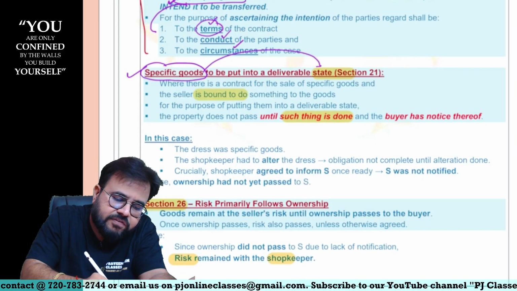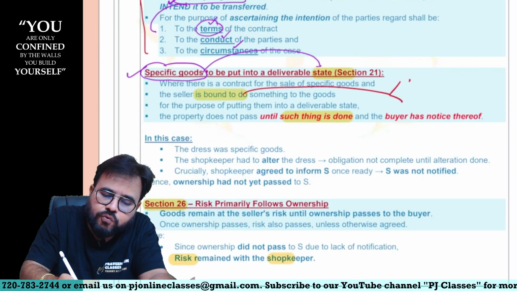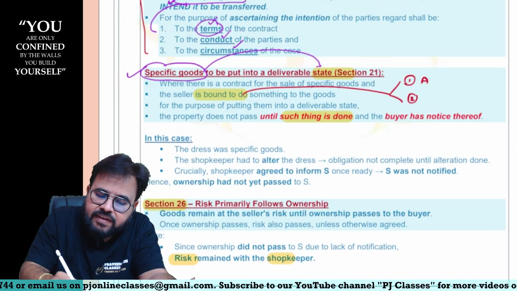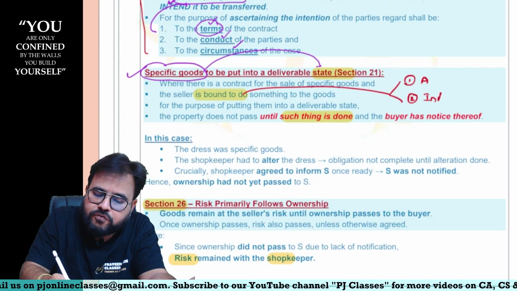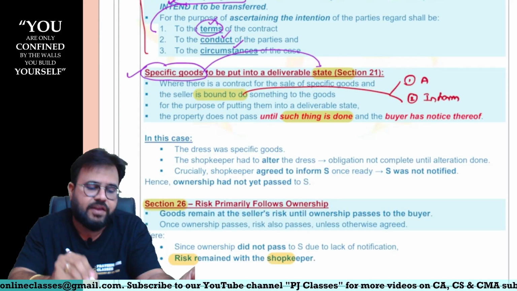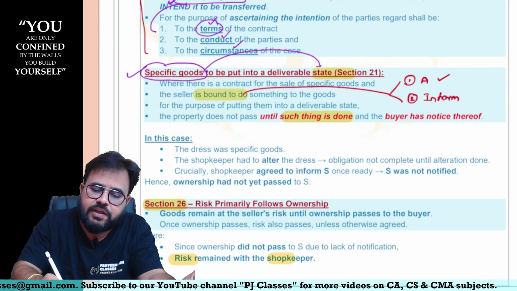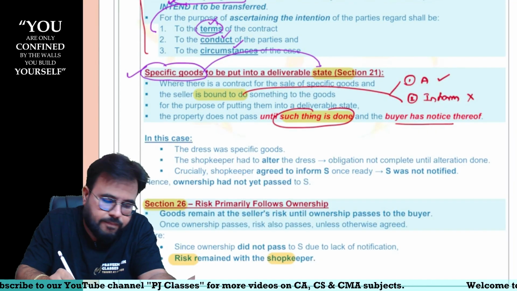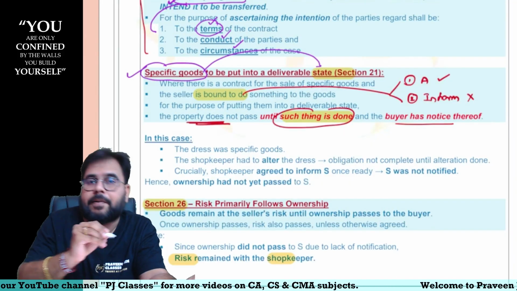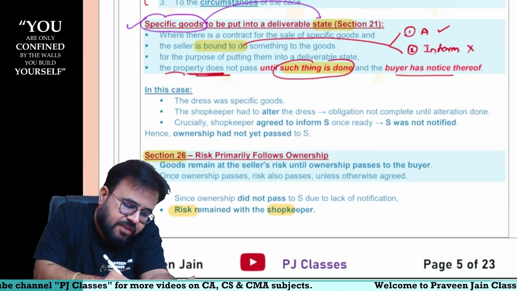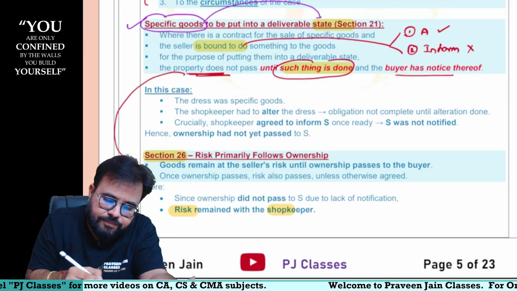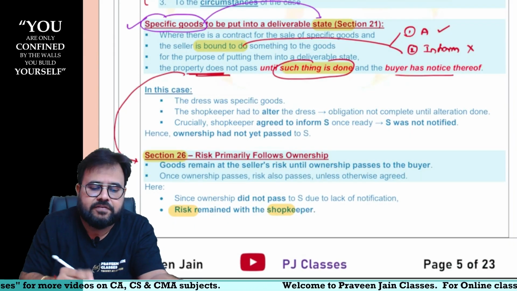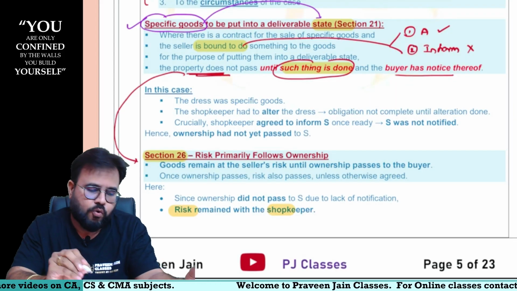So here, Mr. Seller, two things you are supposed to do. One is alteration, second is information, sir. That means you are supposed to inform the buyer that the goods were altered. You performed this duty, you did not perform this duty. Until such thing is done, the property will not pass to the buyer. And if the property does not pass, the risk will also not pass. That means the seller will still be the owner, sir.